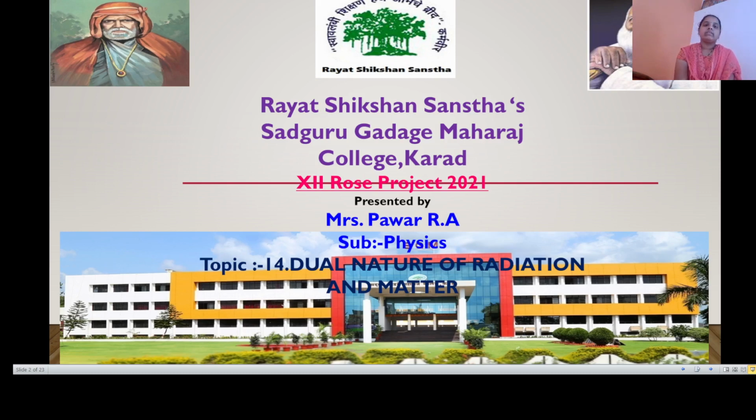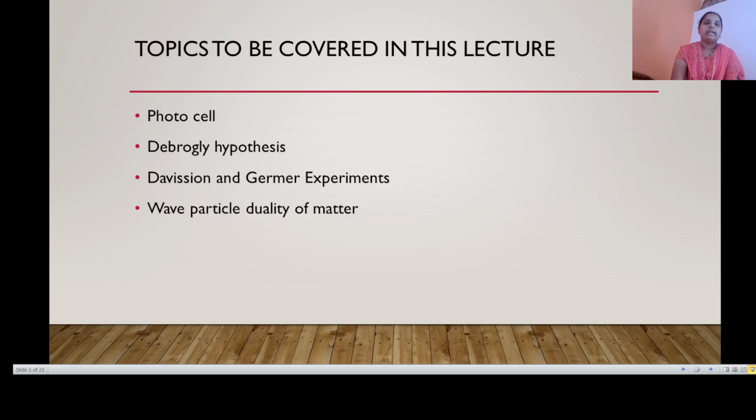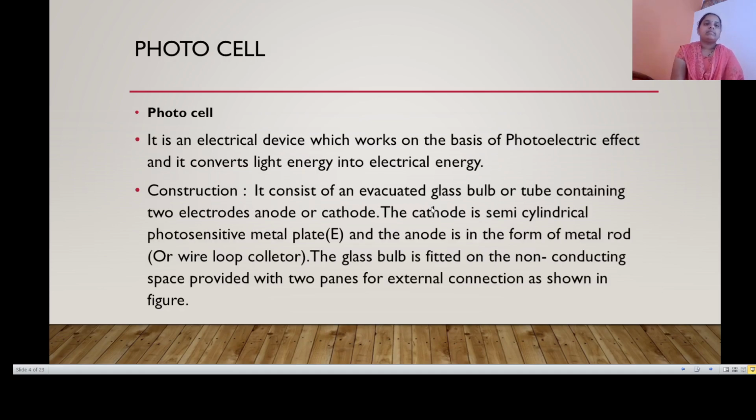In the last two lectures we saw the introduction, the photoelectric effect and observations from experiments on the photoelectric effect. In the last lecture we saw the failures of the classical theory of the photoelectric effect, Einstein's postulates and wave-particle duality. In this lecture the topics to be covered are the photocell, the de Broglie hypothesis, the Davisson and Germer experiment, and wave-particle duality of matter. Let us start with the photocell.